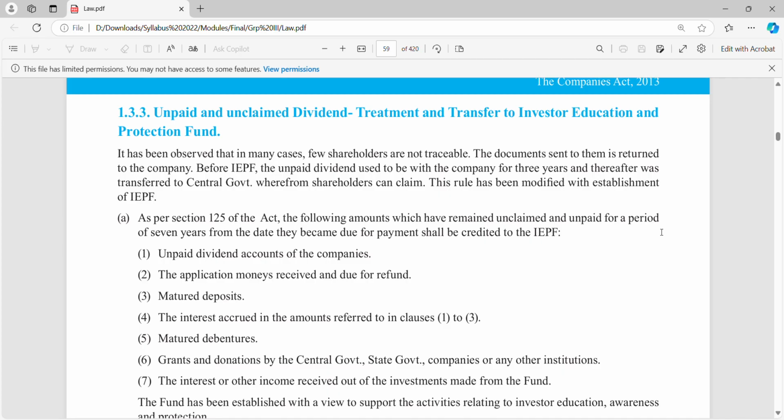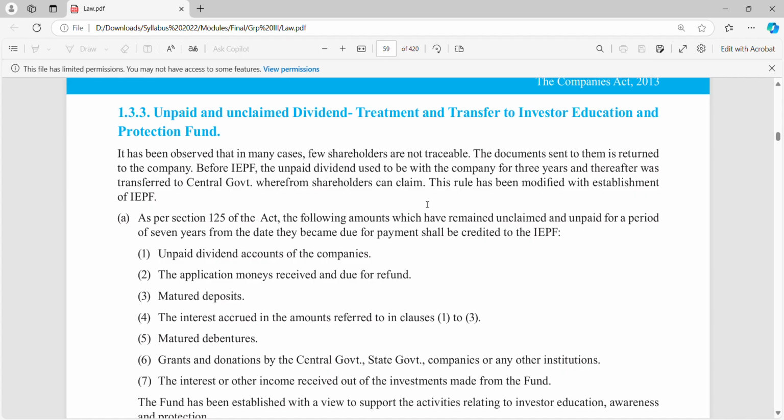It has been observed that in many cases, few shareholders are not traceable. The documents sent to them are returned to the company. Before IEPF, the unpaid dividend used to be with the company for 3 years. Before IEPF means before this account, the Investors Education and Protection Fund account.